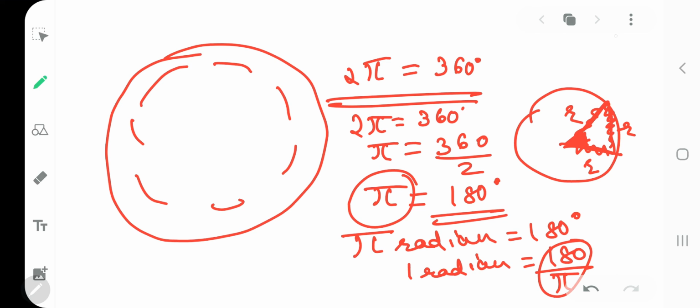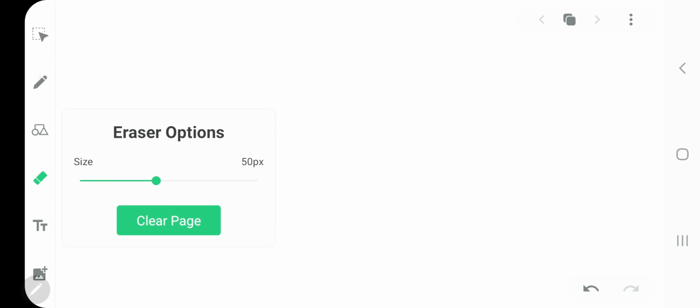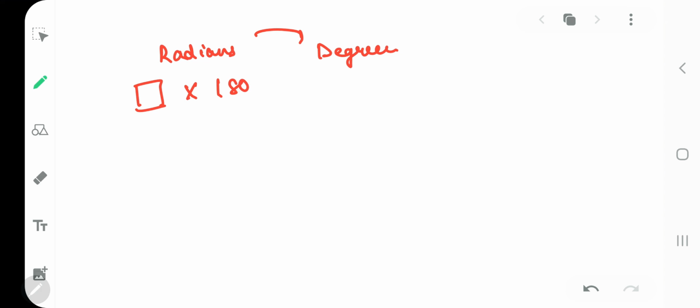So my dear kids, you got from here the value of 1 radian, that is 180 degrees upon pi. Now you can use this if you want to go for conversions. If I give you radians to convert into degrees, whatever value of radian I give you, you just multiply it with 180 upon pi to get it converted into degrees.